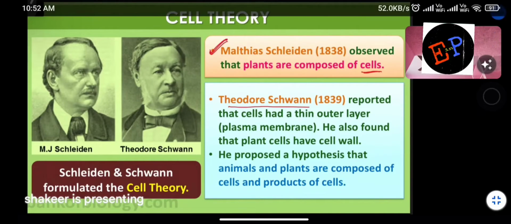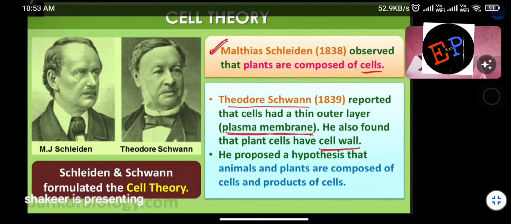So Theodor Schwann reported that cells have a thin outer layer which is called the plasma membrane. He also found that plant cells have a cell wall. Okay, we know that only plant cells have a cell wall. Animal cells do not have a cell wall. So he identified that only plants have a cell wall, and he identified the presence of a membrane also, which is called the plasma membrane. So outside this plasma membrane, you can find the cell wall in the case of plant cells.